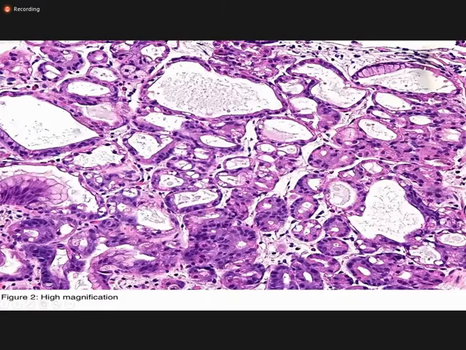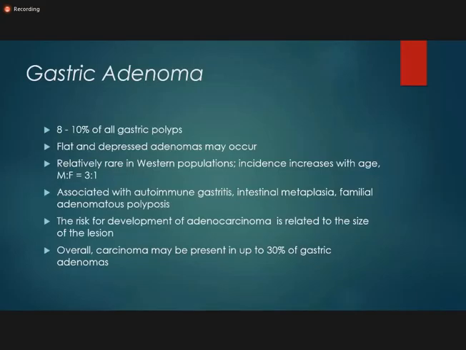So now I'm coming to the third type of the polyp, that is the gastric adenoma. They account for 8 to 10% of all gastric polyps, and they may be flat or depressed, and relatively they are rare in Western population. Incidence increases with the age. They are more common in male as compared to female. The ratio is 3:1, and they are associated with autoimmune gastritis, intestinal metaplasia, and familial adenomatous polyposis.